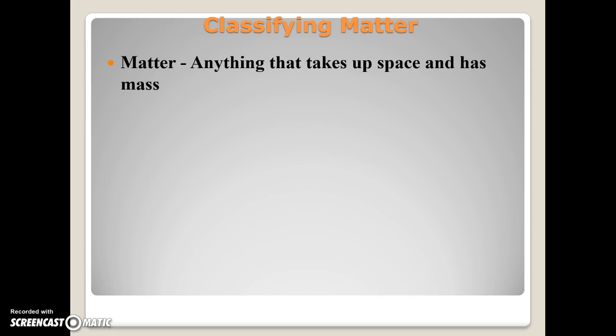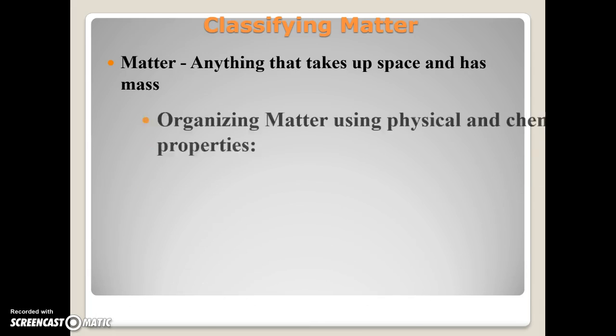Now, one quick thing, and we'll touch on this more a little bit later. Mass and weight are not the same thing. There is a relationship between them. Obviously, anything that has mass will have a weight as well, but weight is simply gravity's pull upon something. If you went to a different planet, or let's say you went to the moon where the gravity is about 1/6 what it is here on Earth, your weight would change, but your mass would not. Mass is the amount of matter that makes up an object. So understand there is a relationship between the two, but they are not the same.